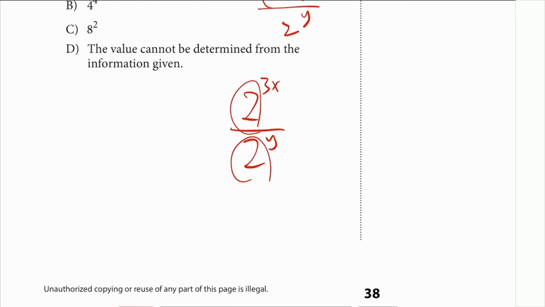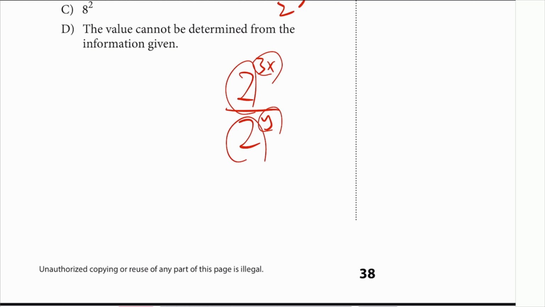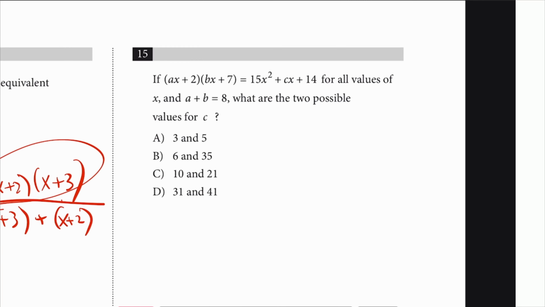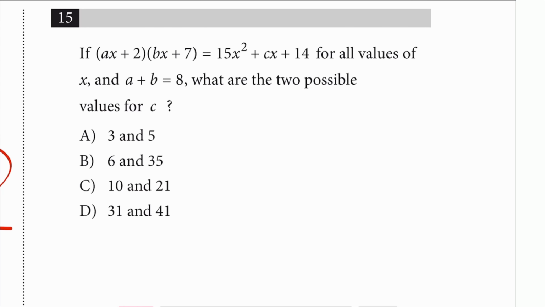Now you have the same base, so you can go ahead and subtract the exponents, because that's what you're supposed to do when you're dividing exponential expressions that have the same base. So that would be 2 to the 3x minus y power, and they gave you what 3x minus y is. That's 12. So that's 2 to the 12 power. Answer choice A.